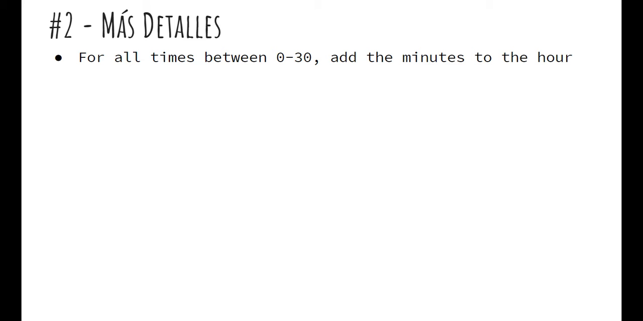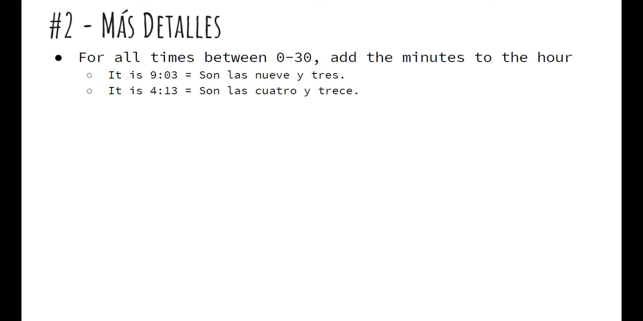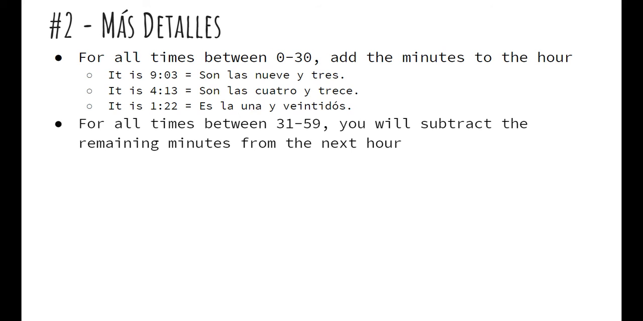A few more details. For all times between 0 and 30, as in minutes, add the minutes to the hour. So it is 9:03, son las 9 y 3. You're going to add it by just using the word y and then including the minutes. So son las 9 y 3. It is 9:03. It is 4:13. Son las 4 y 13. It is 1:22. Es la 1 y 22. So notice there, it's a 1 o'clock time. So you got to switch it from not son las and whatever time, but to es la and then whatever time.